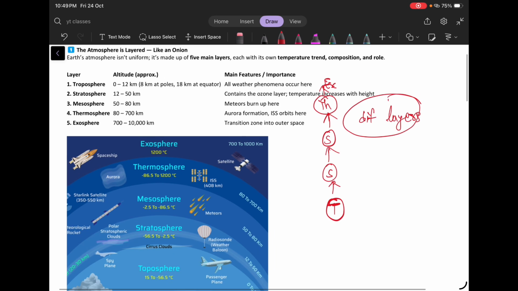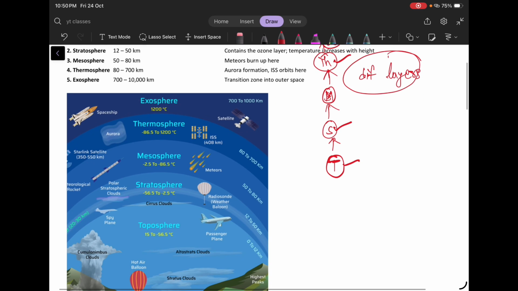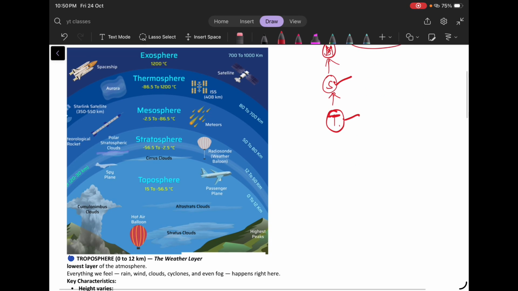If you see these different layers, the first one immediately after the surface of the earth is the troposphere, and then comes the stratosphere, then the mesosphere, then the thermosphere, and the last one is the exosphere. So initially we will understand the layer of the troposphere.